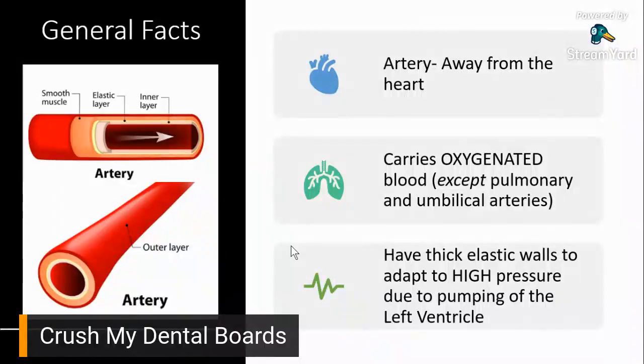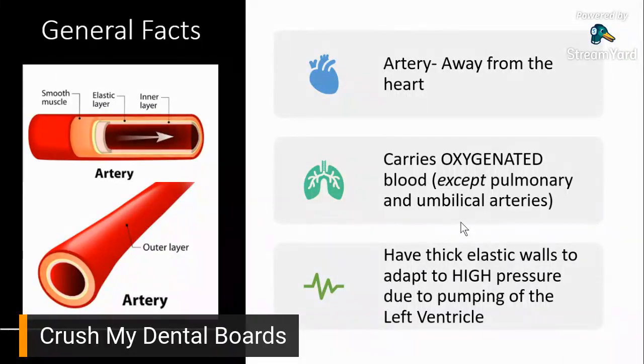So, arteries would carry oxygenated blood away from the heart. Almost always, except for two types of arteries. Again, that would be your pulmonary artery and your umbilical arteries. Okay?